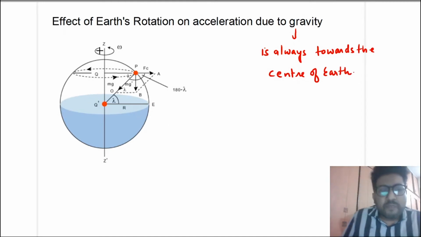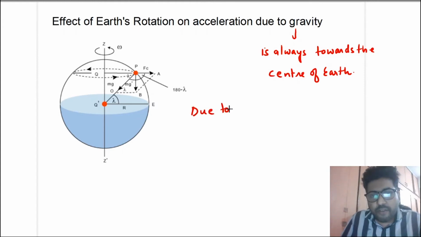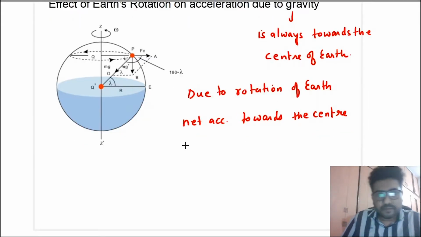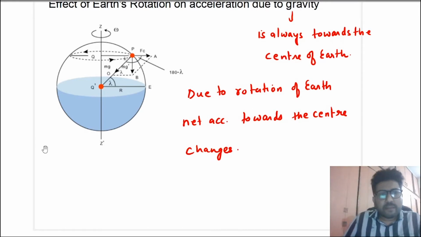Now when there is rotation of Earth, because you know that Earth is rotating, due to Earth's rotation the net acceleration towards the center changes. So let us see what is the change.